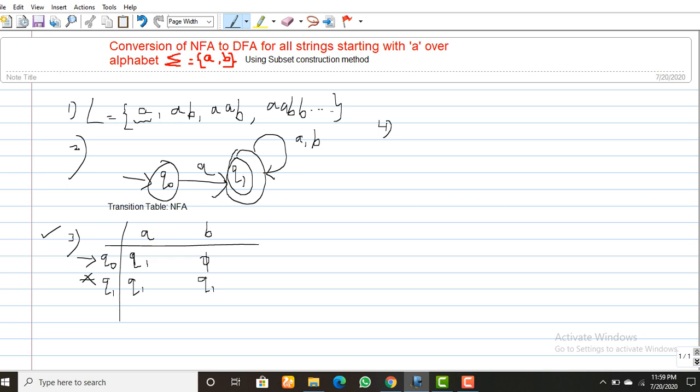What's the next step? You have to write the transition table for the DFA by using subset construction method. Transition table for DFA using subset construction method.